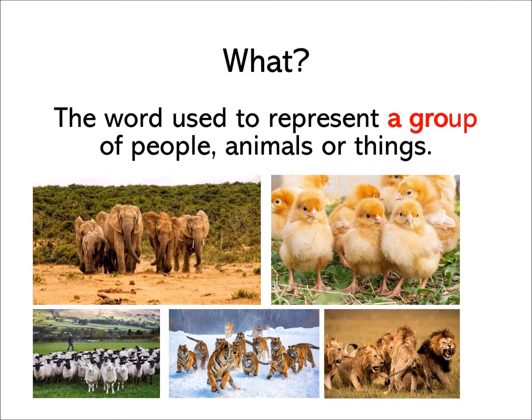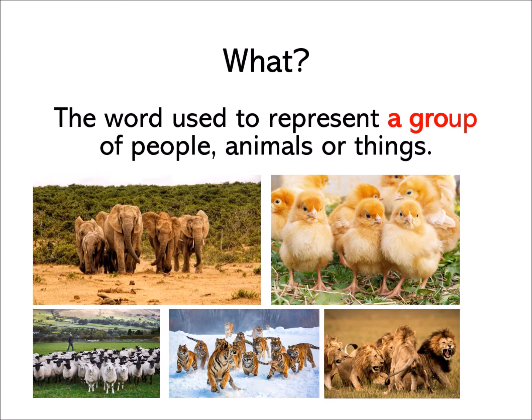But the word will be different from one animal to another animal. For example, when I'm talking about elephants, chickens, tigers, lions, and so on, all of these animals will use different collective nouns, but some of them share the same collective nouns. Do you want to know more?